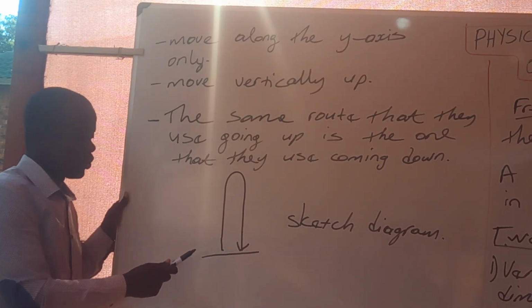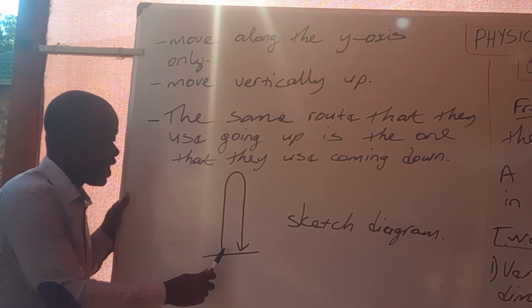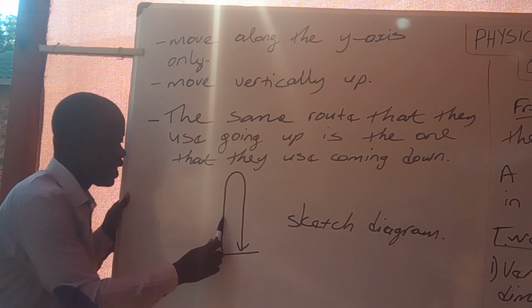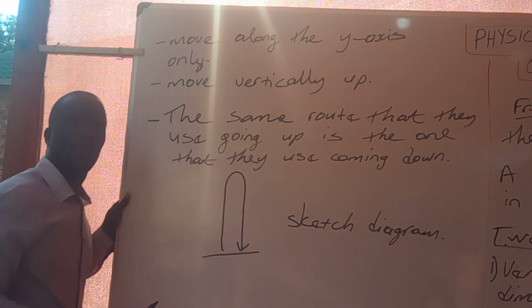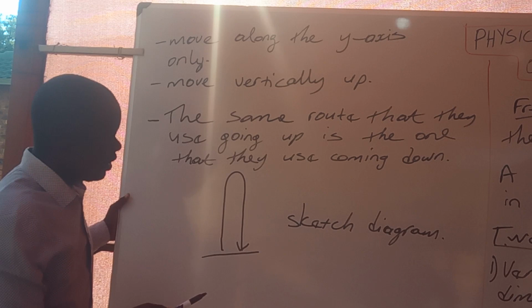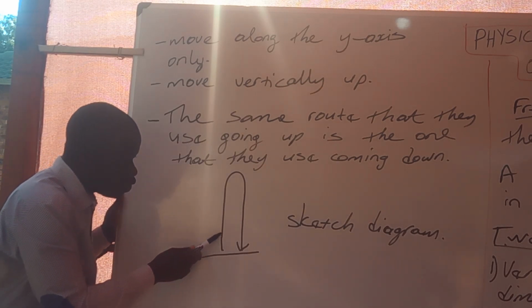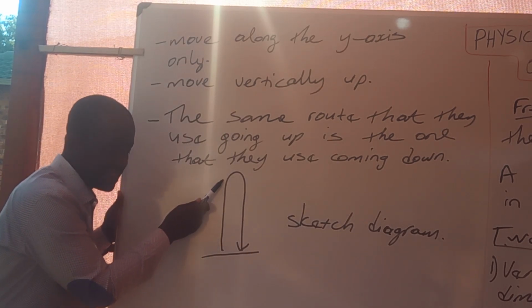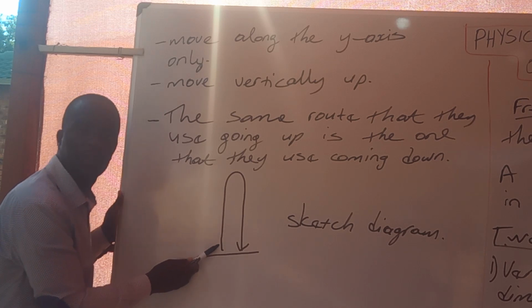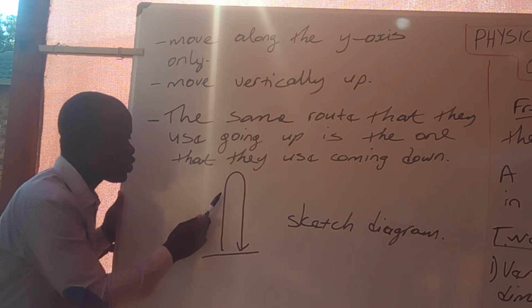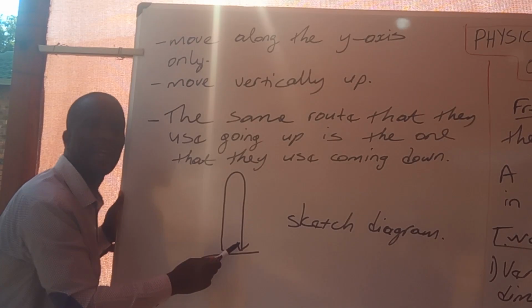You are noticing that on our sketch diagram here, we are separating the upward arm and the downward arm, but I want you to know that in reality, the same route that it uses to go up is the same route that it will use to come down, right? It is not going to change route and come down following another path.